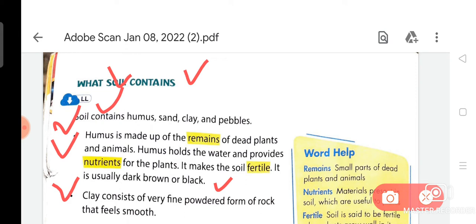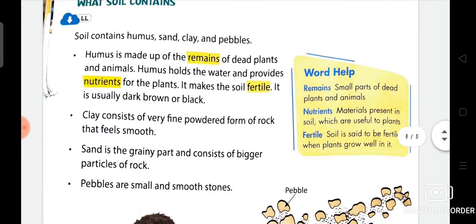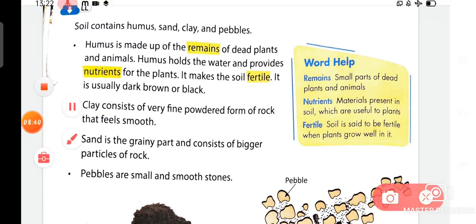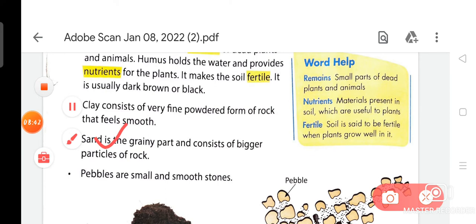Now, second point is that clay consists of very fine powder from a rock that feels smooth. Sand is the grainy part and consists of bigger particles of rock. Now, fourth point, pebbles are small and smooth stones.